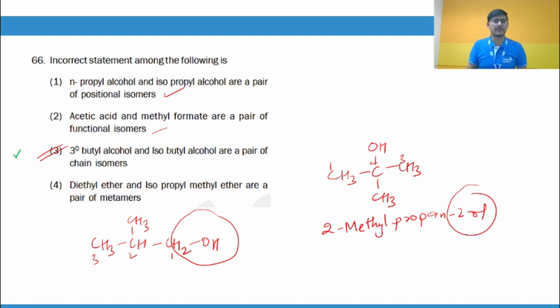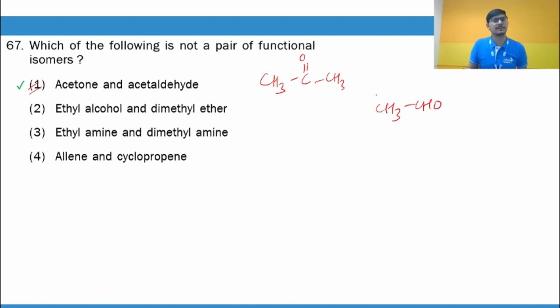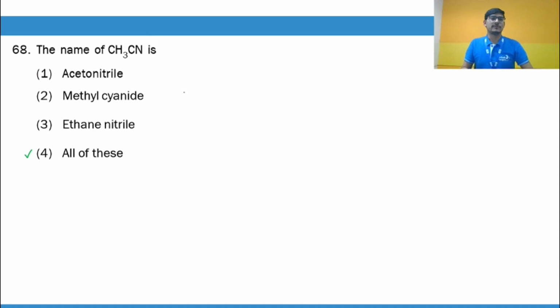They are metamers, you can check that. Which of the following is not a pair of functional isomers? Acetone and acetaldehyde. For two compounds to be isomers, to begin with, they should have the same molecular formula. But acetone has 3 carbon atoms, whereas acetaldehyde has only 2 carbon atoms. Otherwise, ketones and aldehydes are isomeric. The name of CH3CN: acetonitrile and methyl cyanide are common names, and ethane nitrile, that is alkane nitrile, is the IUPAC name.